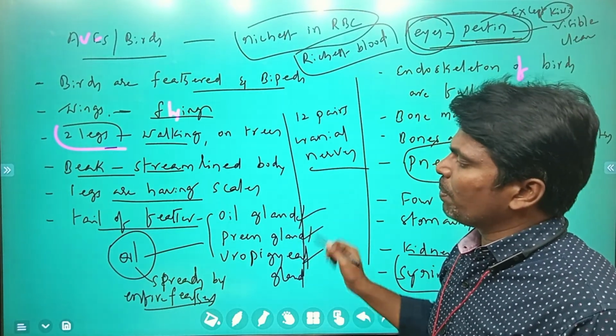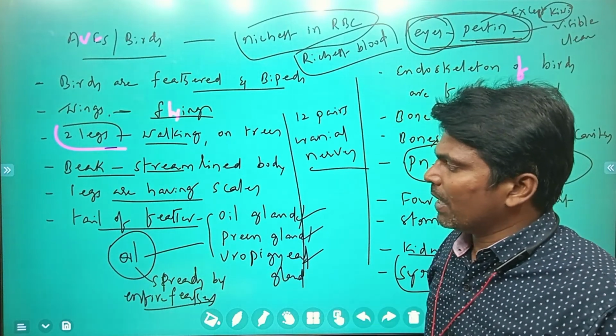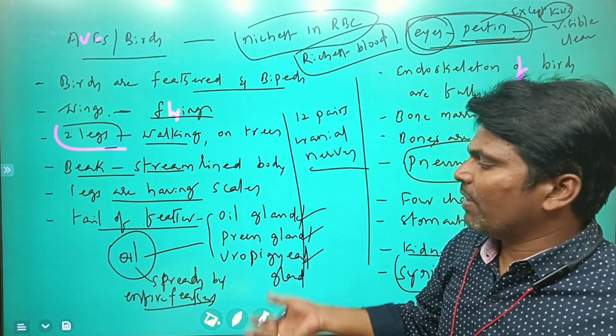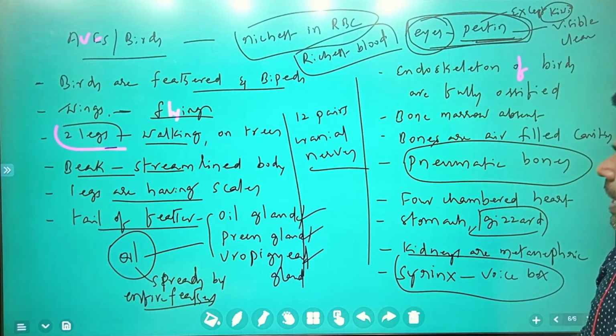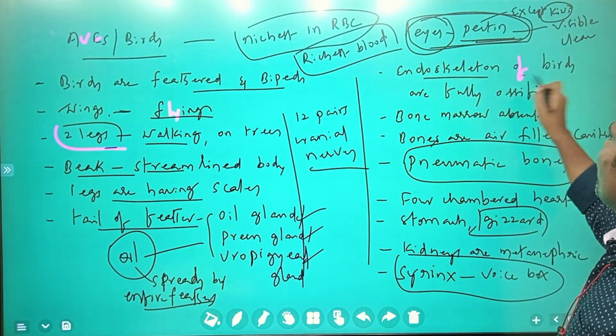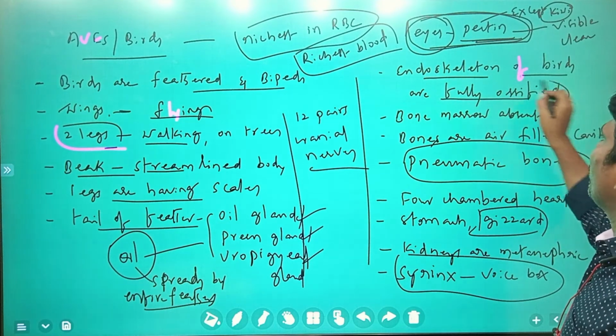The oil it produces spreads over the entire body, otherwise the skin and feathers would become dry. That is the purpose of the oil gland. And the endoskeleton of birds is fully ossified, bony material.